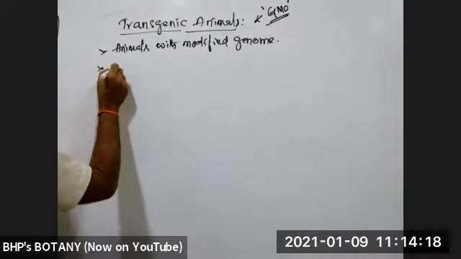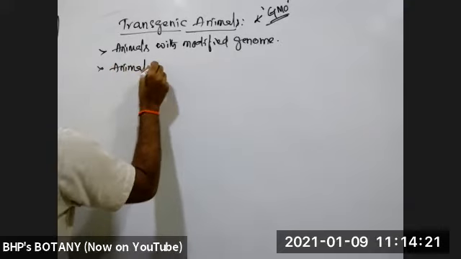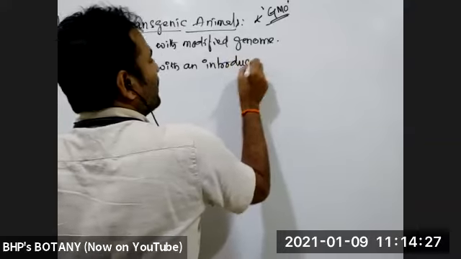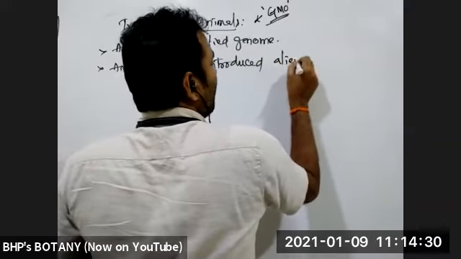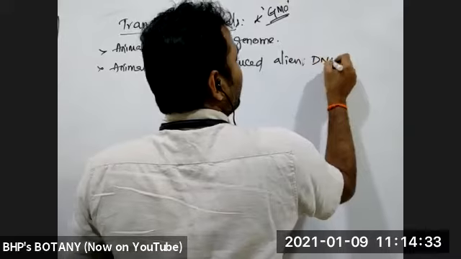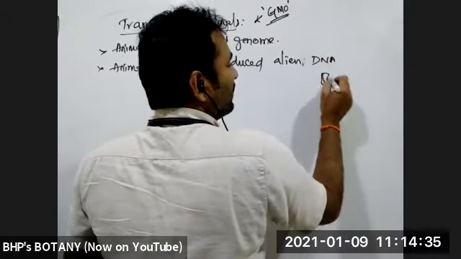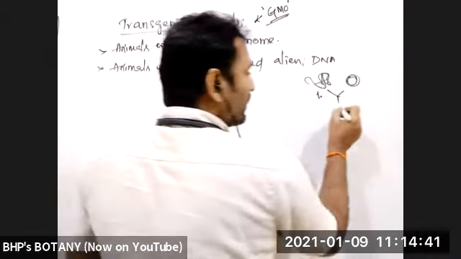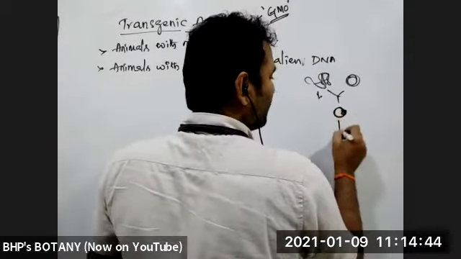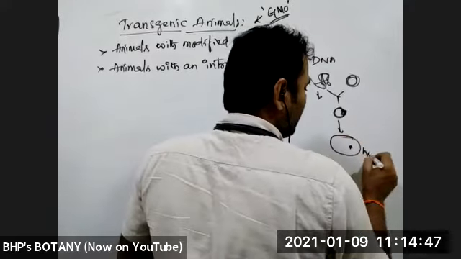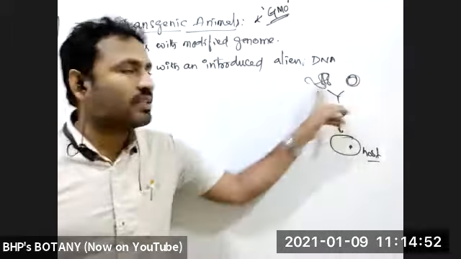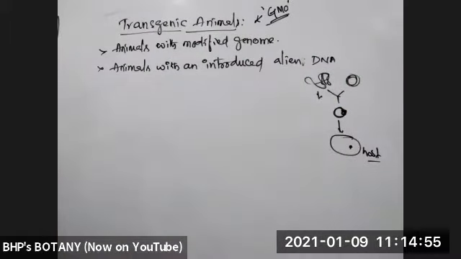Here, what do transgenic animals mean? These are animals with an introduced foreign DNA. If we take any DNA, that DNA is introduced with the vector. That vector is made into an rDNA molecule. That rDNA molecule is introduced into an animal host. That animal host which has this introduced foreign DNA molecule is called a transgenic animal.